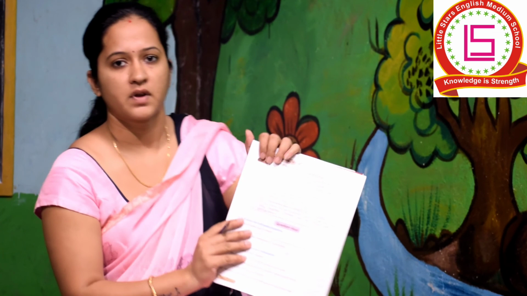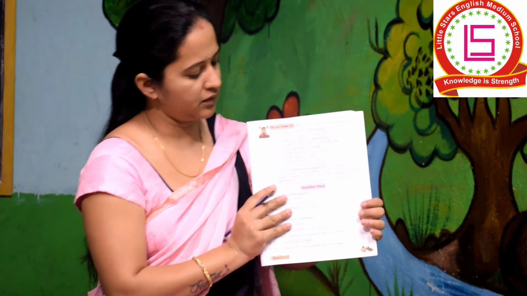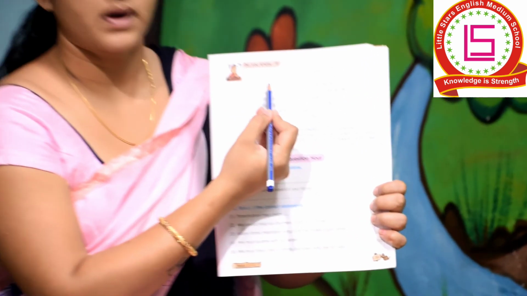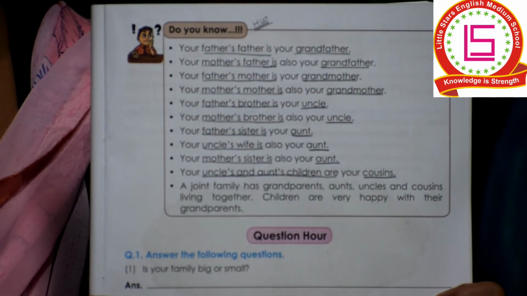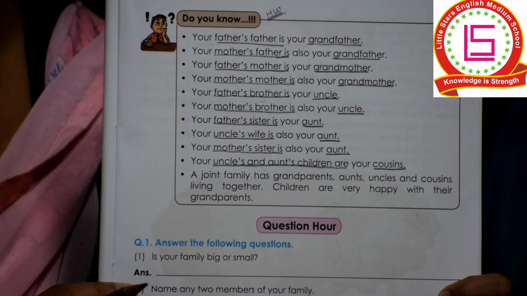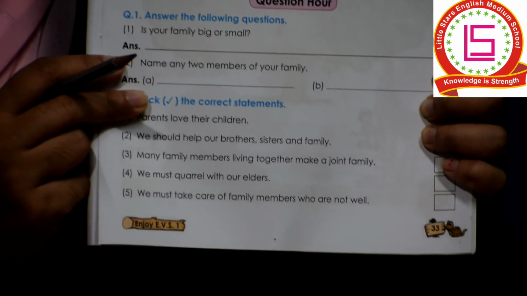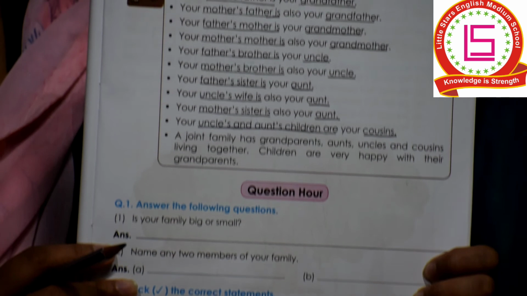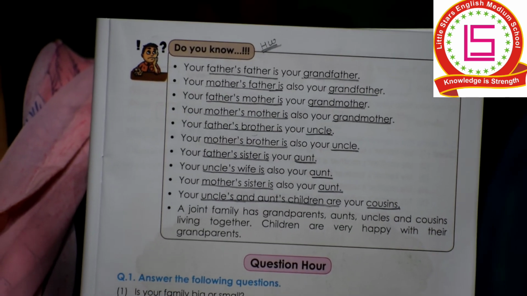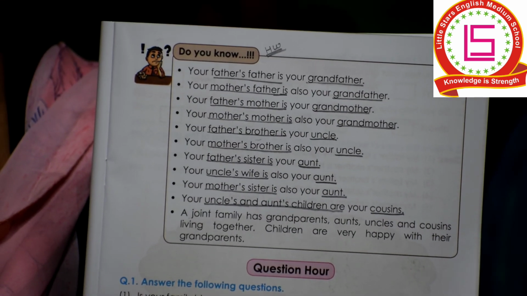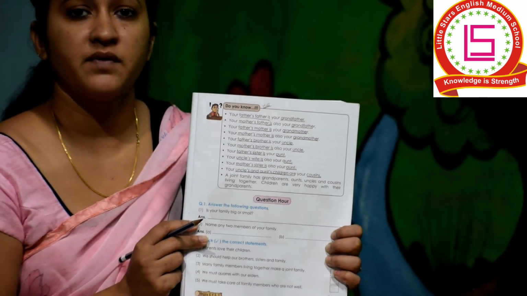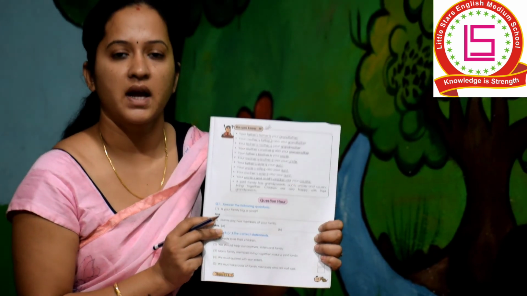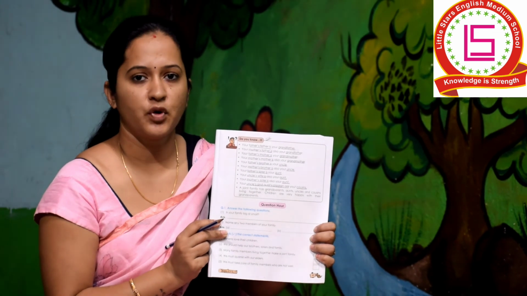See here, you can see this now. The words that I have underlined, you have to copy in your notebook. You have to write the relations: your father's father, your mother's mother, all your uncles, aunts, the part only which I have underlined. You don't need to write anything extra in this. The part which I have only underlined, that only you have to write in your notebook. Okay?